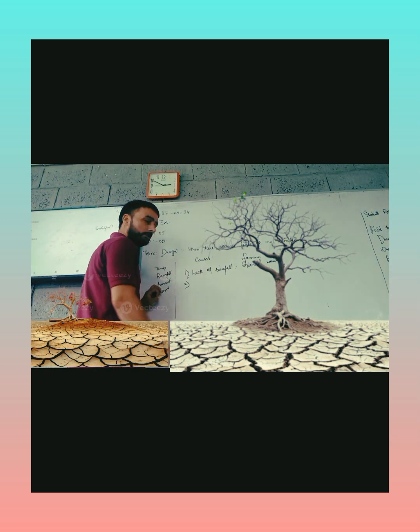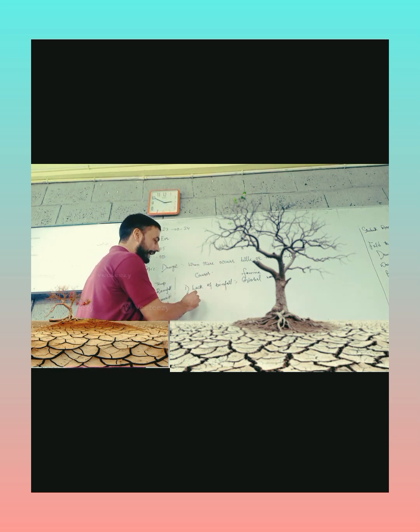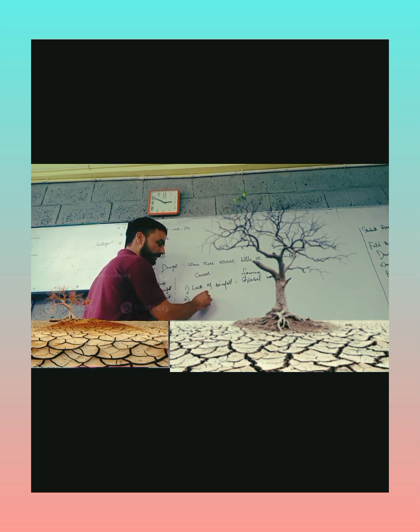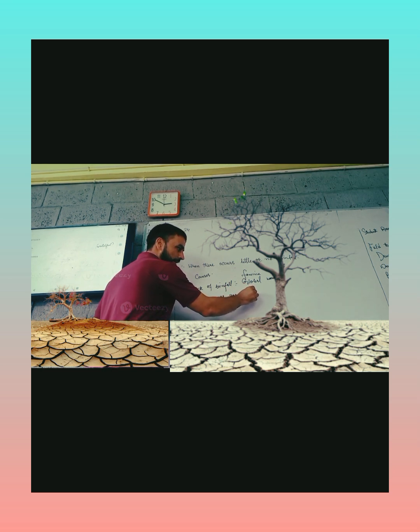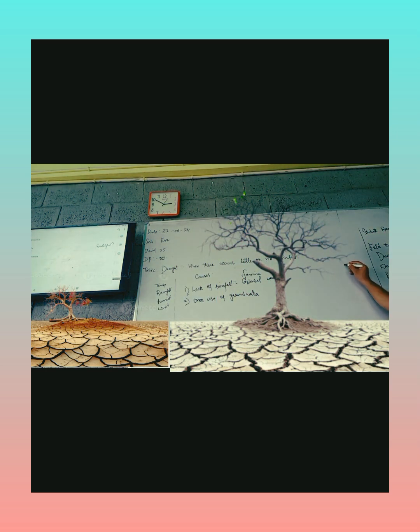Second cause of drought is overuse of groundwater. As you already know, the water present in seas, oceans, springs, streams, rivers, lakes, ponds is known as surface water, which is present on the surface of the earth.